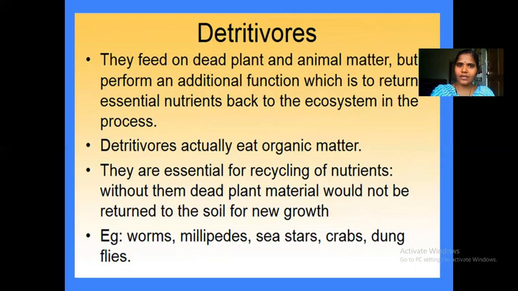They just eat the dead organic matter directly, and they are essential for recycling of nutrients. Without them, dead plant material would not be returned to the soil for new growth. The best examples are crabs, worms, sea stars.